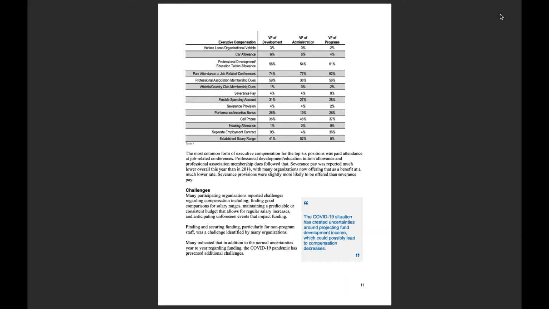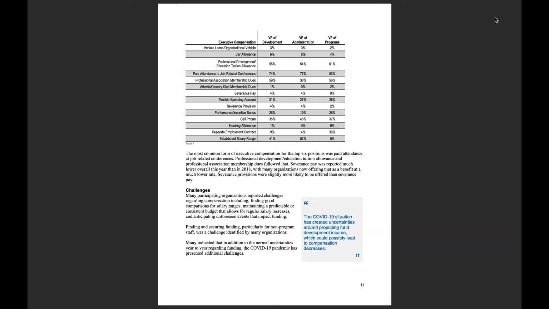Again, those are defined in the appendices, but we ask about things such as, are these positions offered vehicle leases, a car allowance for that position if they're doing a lot of travel of some kind, and what is paid for in terms of professional development and continuing education. Is there some sort of allotment for paid attendance to conferences or for memberships, different types of memberships, and so on? You can see the list there in the table. So that's asked of each of those executive level positions, so we have that broken down as well.